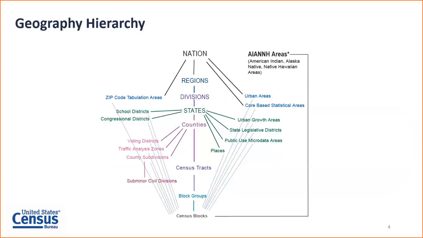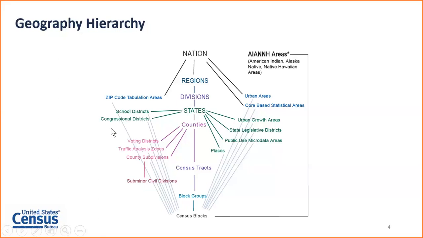When we work through the geography filters today, there are a wide variety of types of geographic areas that you can access data for. This diagram shows you some of the more common areas as well as relationships between them. So you get the nation at the top, followed by smaller level geographies such as the census blocks, block groups, and census tracts as the lowest level. Census blocks are the building blocks for all of the census geography types, and what this chart shows you are the relationships in between them.